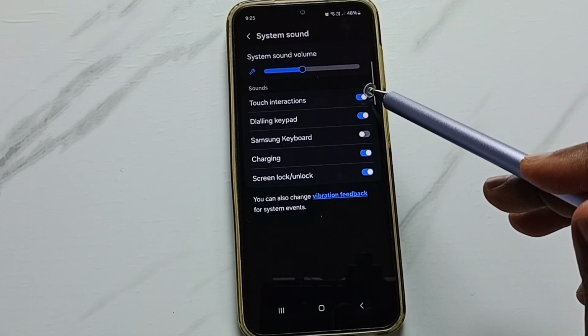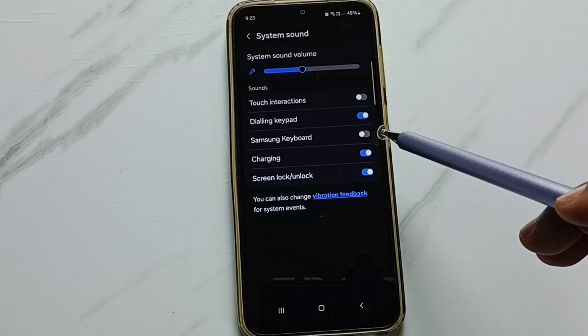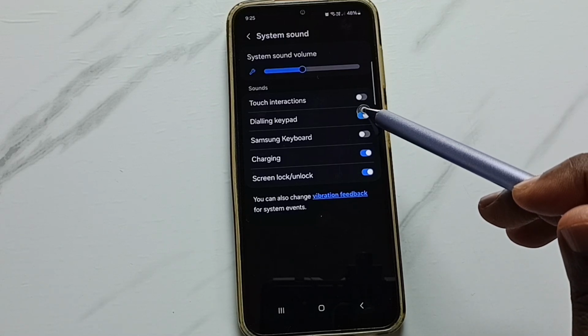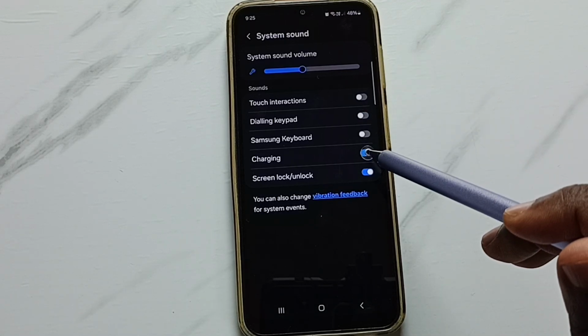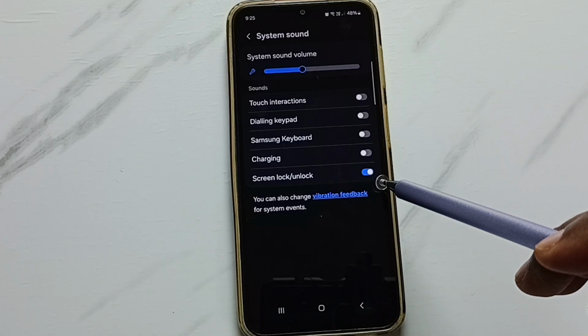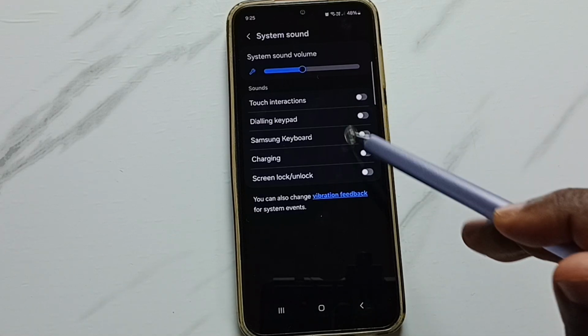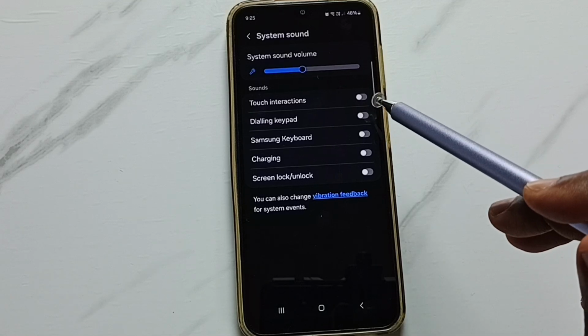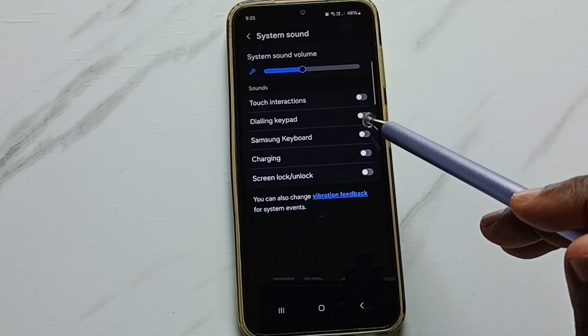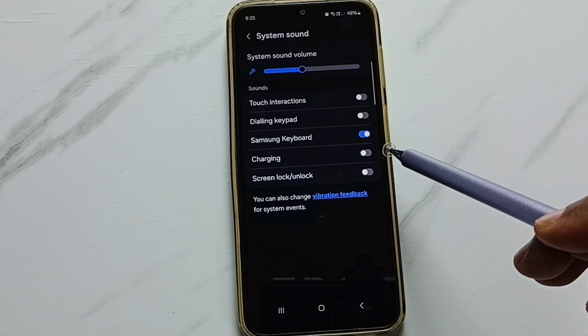Similarly, we can turn off touch sound, dialing keypad sound, charging sound, screen lock or unlock sound. So we can control all these sounds. So you can try this. So this way we can turn off or on Samsung keyboard sound. Please try this.